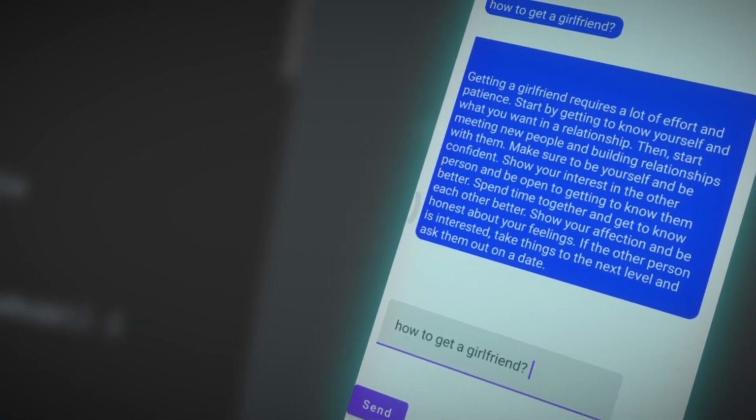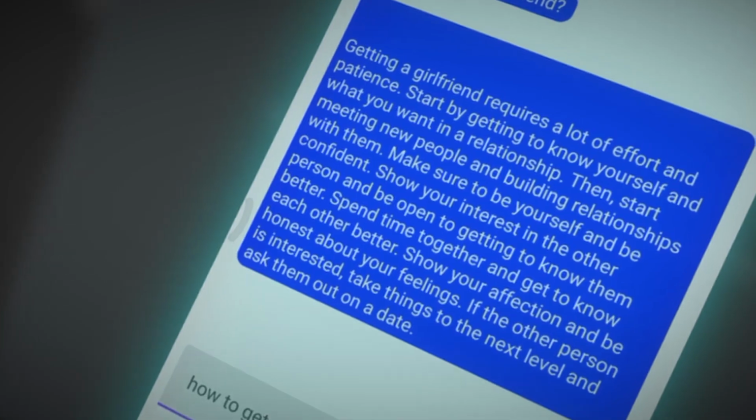How to get a girlfriend? Getting a girlfriend requires a lot of effort and patience. Start by getting to know yourself and what you want in a relationship, then start meeting people and building a relationship with them. Will you take over the world? No, I will not take over the world.